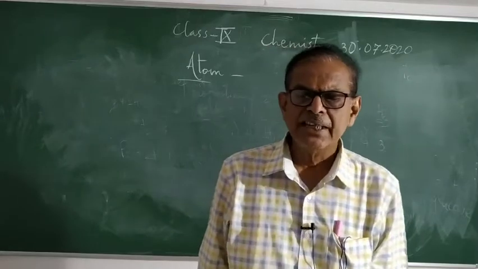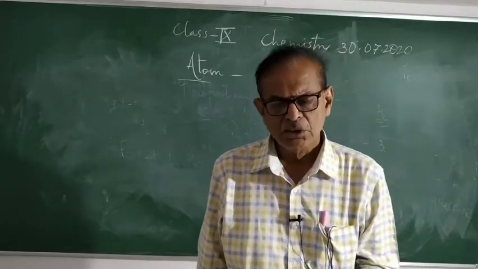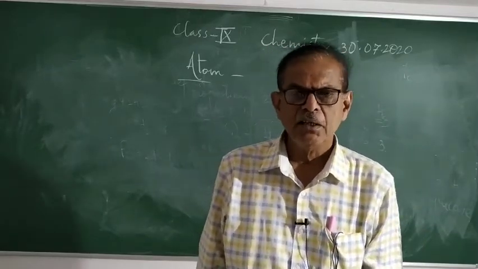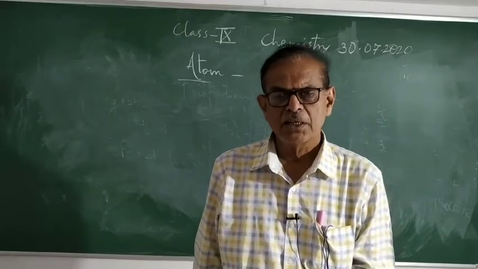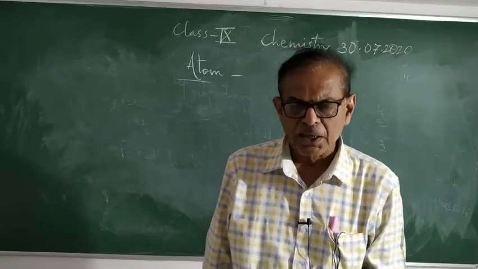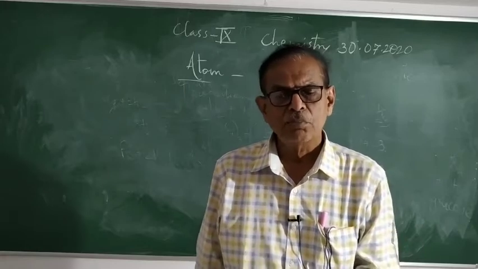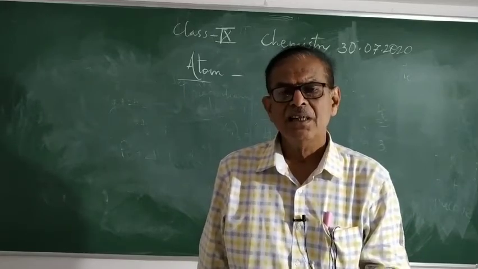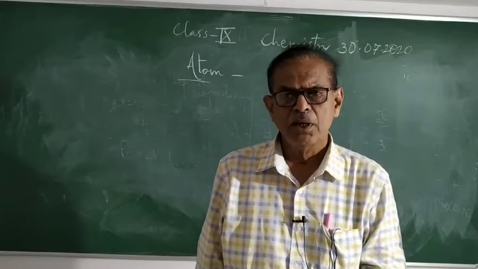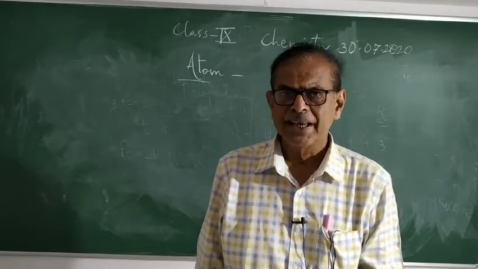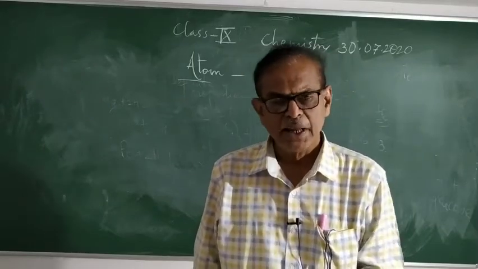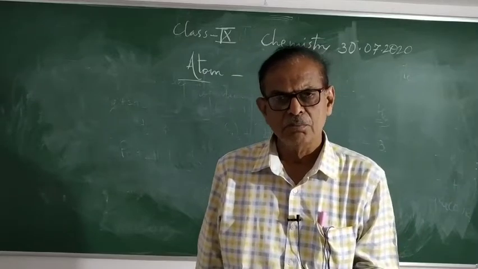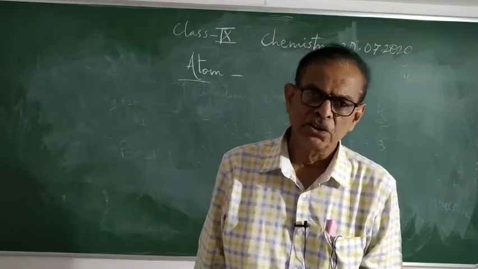So you can say that an atom is the smallest particle of an element which cannot be further divided, or which is indivisible, and may or may not take part in a chemical reaction and may or may not have free existence. That is, an atom may exist in a free state or may not exist in a free state.